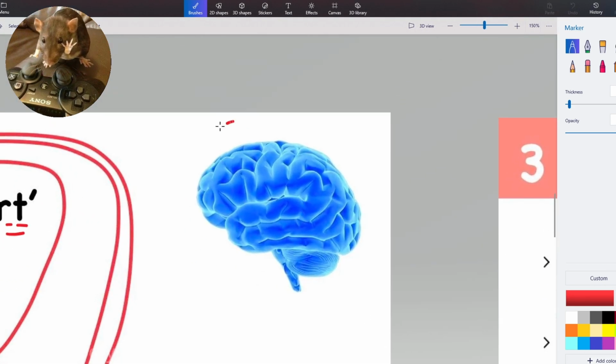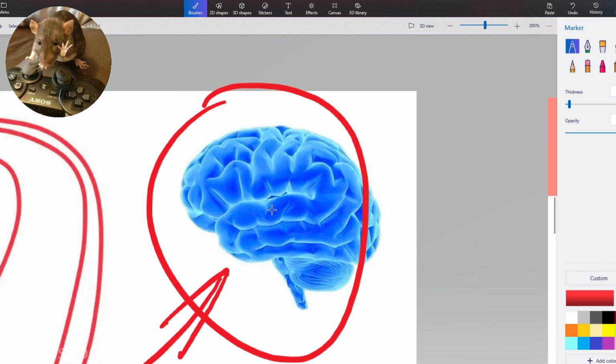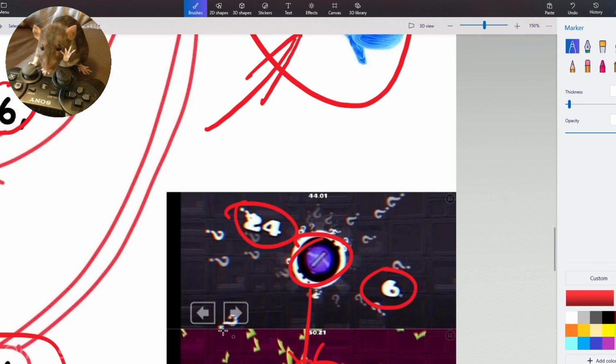And here's a stock image of a brain, which is what you have in your head, although I don't think it would be blue. That's only for the green goblins. All right, next piece of evidence.